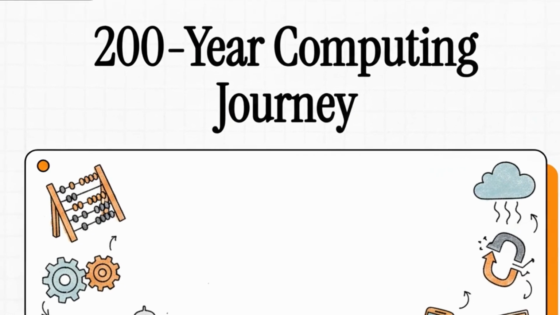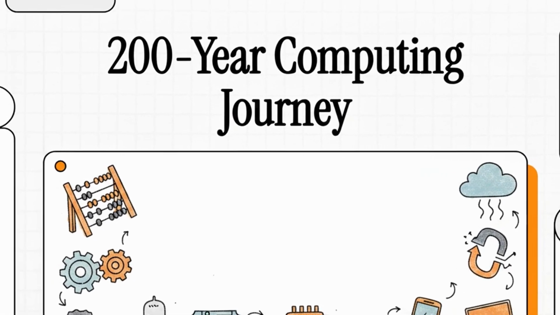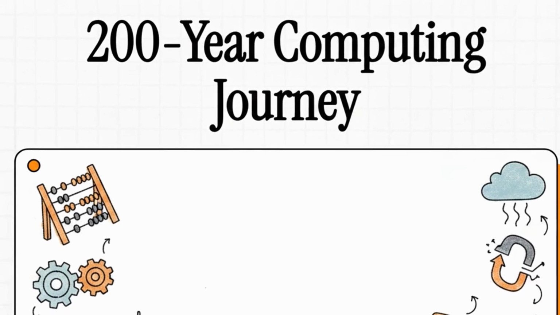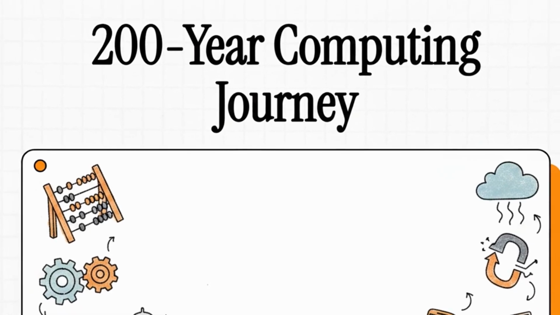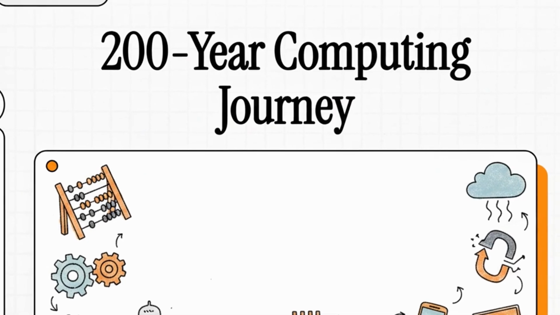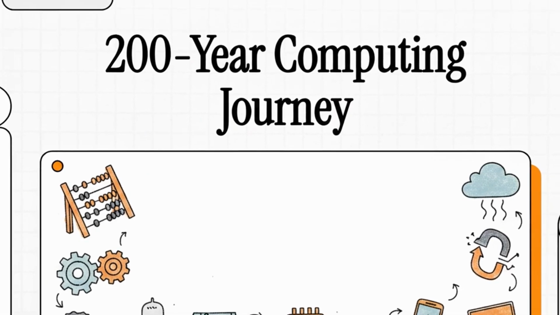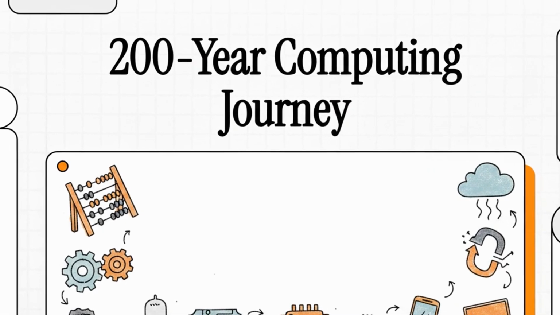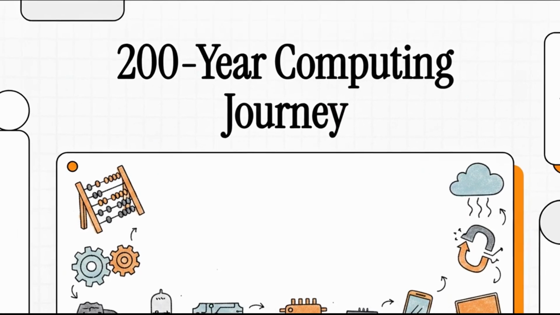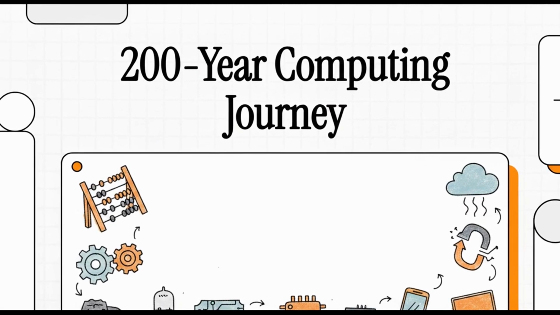Welcome to this explainer. Today, we're going to do something really ambitious. We are compressing the sprawling 200-year history of computing into 5 major milestones. We're going to trace exactly how we got to the digital age, transforming some pretty primitive number-crunching concepts into the immensely powerful modern devices we rely on every single day to surf the web, stream media, and basically run our